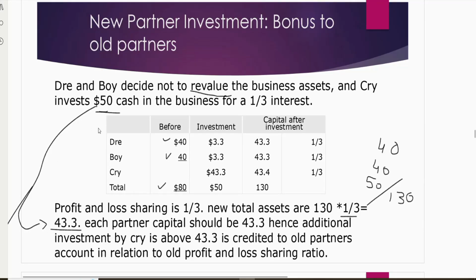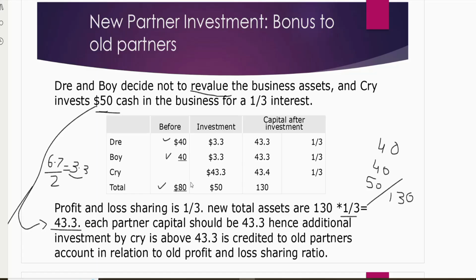How much more is he investing? He's investing 50, but his share is 43.3, so it comes to 6.7. This is the bonus which we will give to the old partners. When we give the bonus, their capital increases. We have two old partners, Ree and Boy, so this bonus will be given to both of them. When you divide, you get 3.35, so I'm just writing it as 3.3 to keep it simple.